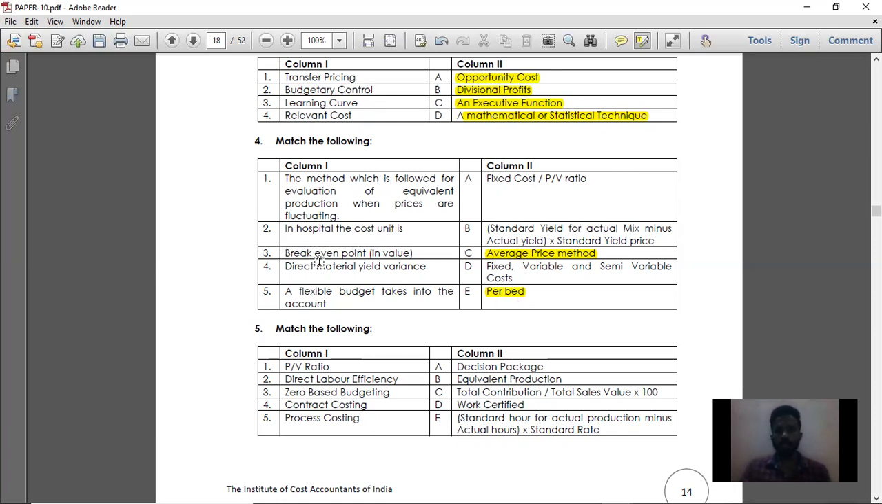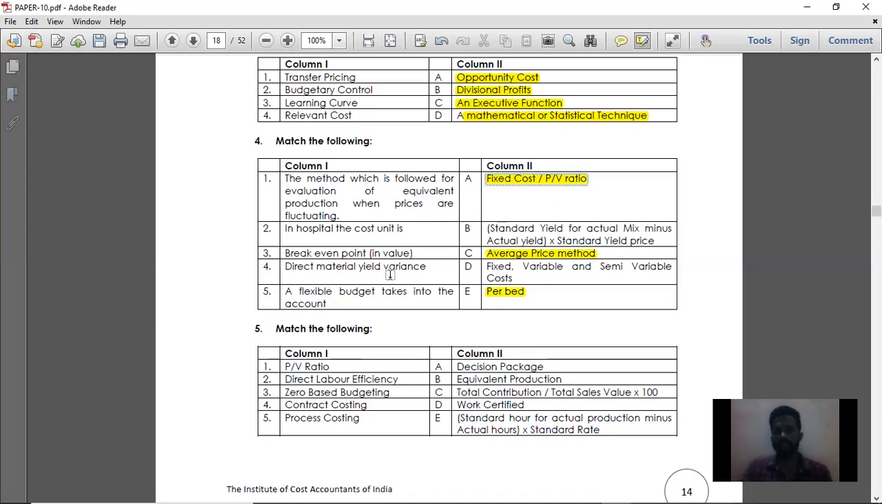Then point number 3. Break-even point in value is equal to fixed cost divided by PV ratio. So whatever your total fixed cost is, divided by PV ratio, is your break-even point in value. And for margin of safety, profit divided by PV ratio. If they are asking break-even point in units, then fixed cost divided by contribution per unit. So if you want it in units, fixed cost divided by contribution per unit. If you want it in value, fixed cost divided by PV ratio.